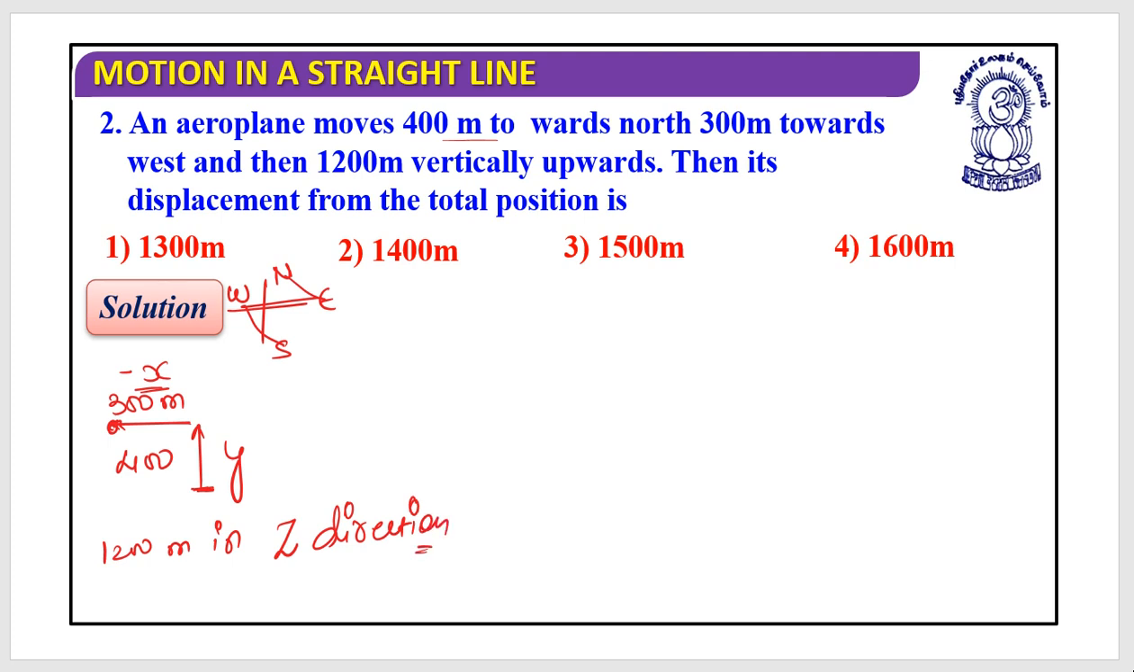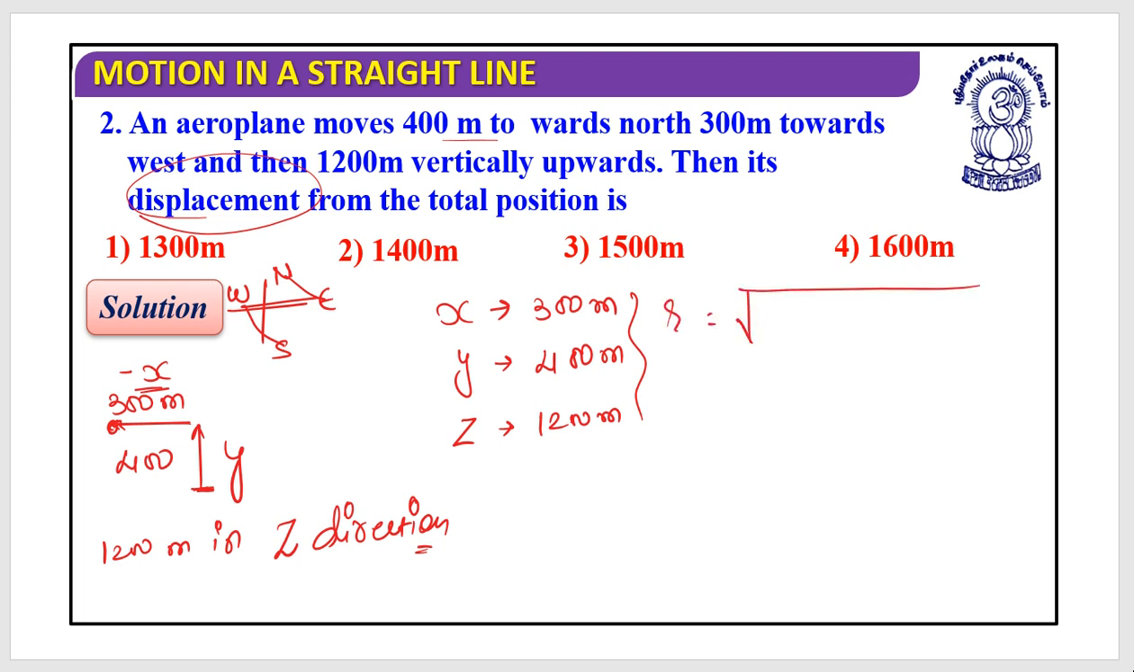Did you understand things? Are you sure? So what they have moved is in x direction 300 meter, in y direction 400 meter, and in z direction they are moving 1200. And you need to find out the displacement. How could you do this? In 10th class you might be knowing this. When an object is moving in 3 dimensions, it should be x square plus y square plus z square.